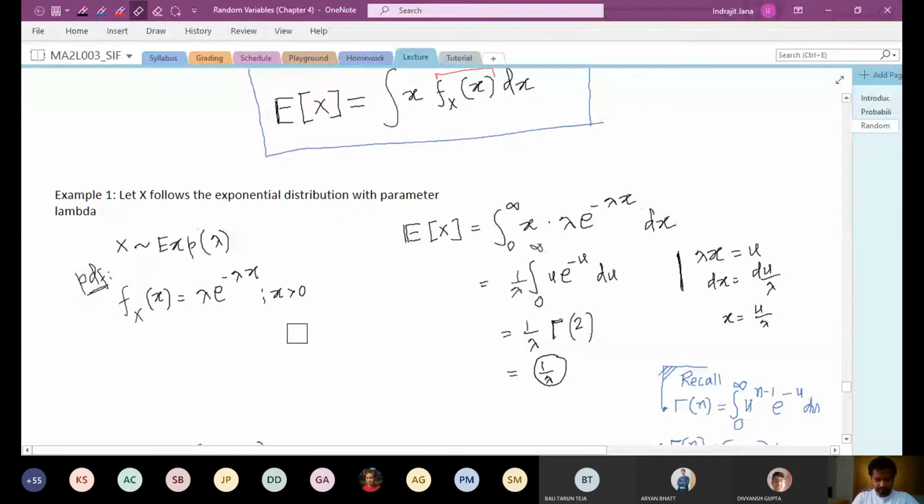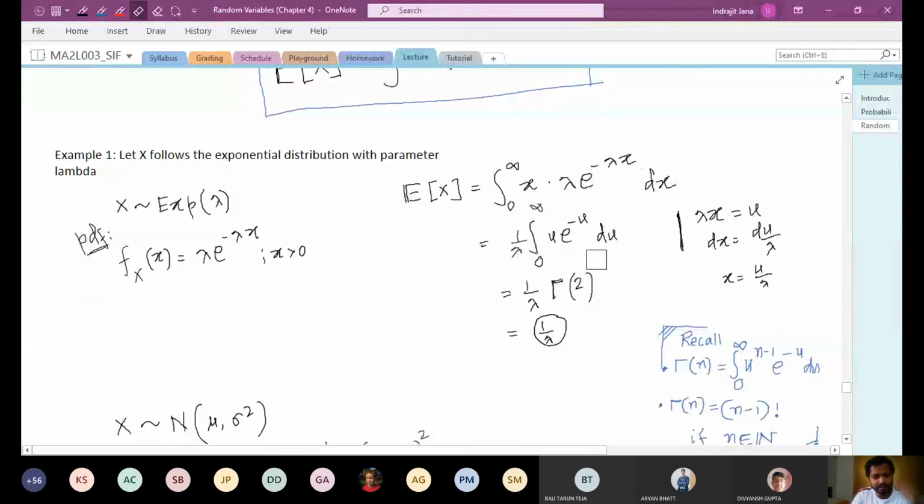So now that is the PDF, and when you compute the expectations, the expectation of x is going to be x times the PDF, integrated against dx. This is a very simple change of variable formula. So this lambda dx is going to be du, and this x is going to be u over lambda. So 1 over lambda goes outside. So this is u times the integral of e to the power negative u du. This integration can be done using integration by parts, but I wanted to use the gamma function formula.